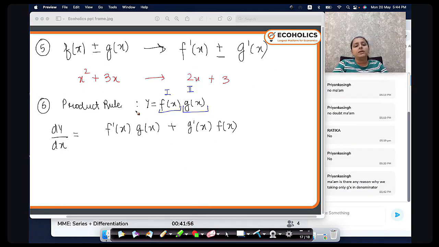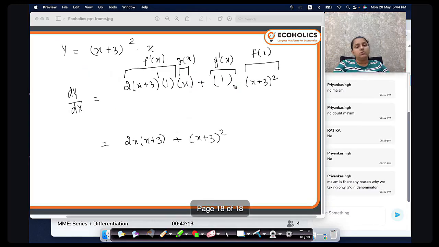So the product rule says that if y is equal to fx into gx, then the derivative of this will be: I just do the derivative of the first term, multiply by the second function as it is, plus g dash x, first function as it is. That's it. So no denominator. Quotient rule, I will tell you, Priyanka, why do we take that?